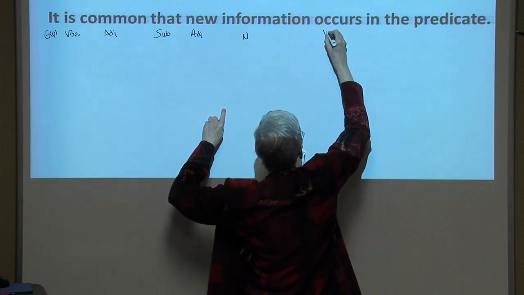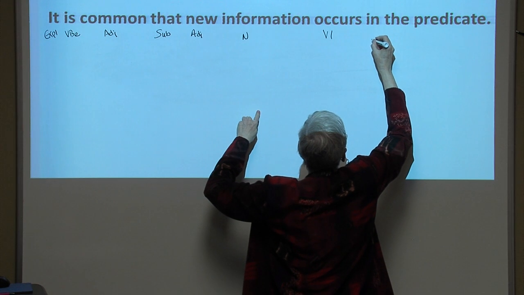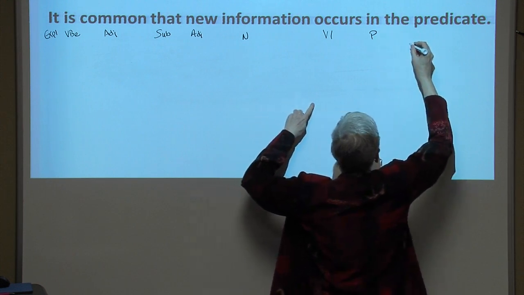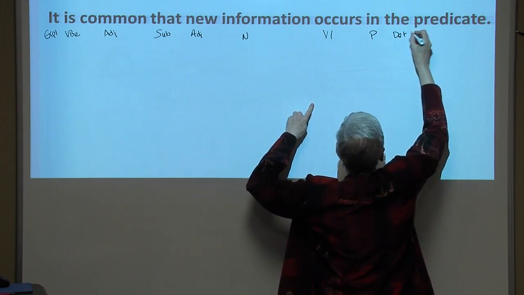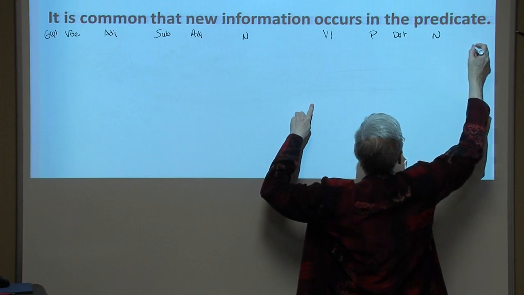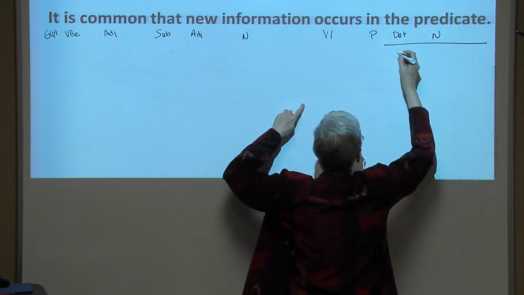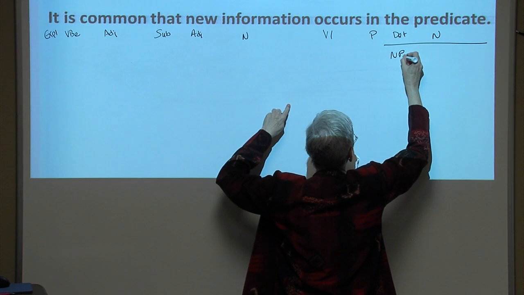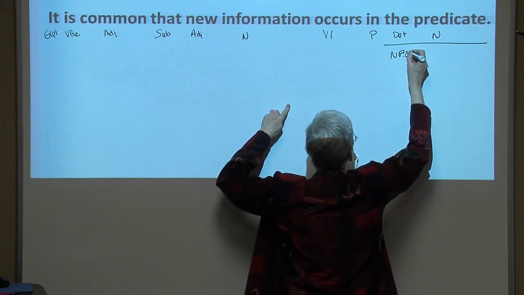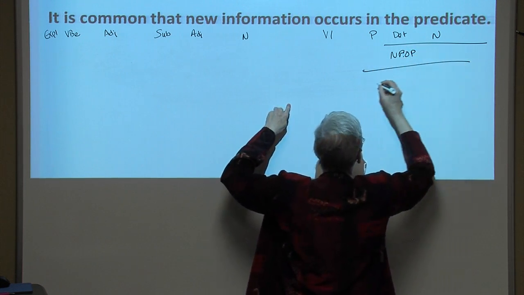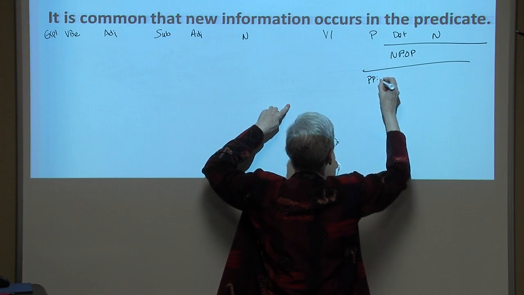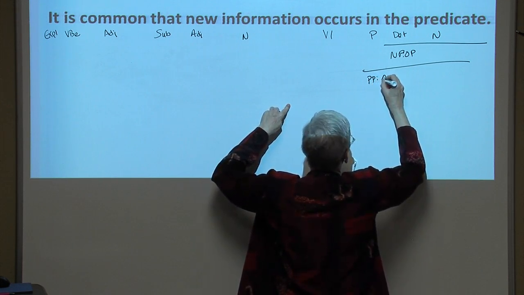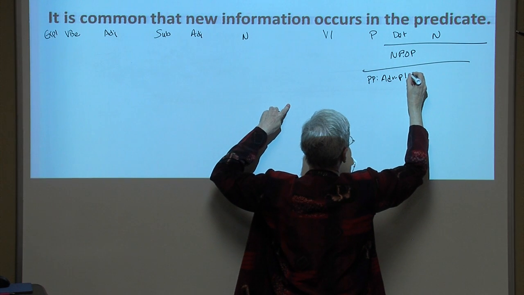Occurs is an intransitive verb. In is the preposition, the determiner, predicate, noun. Moving from right to left, the predicate, noun phrase functioning as the object of the preposition in, which heads the prepositional phrase functioning as an adverb of place.